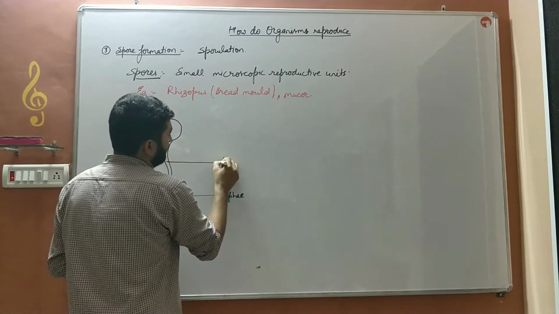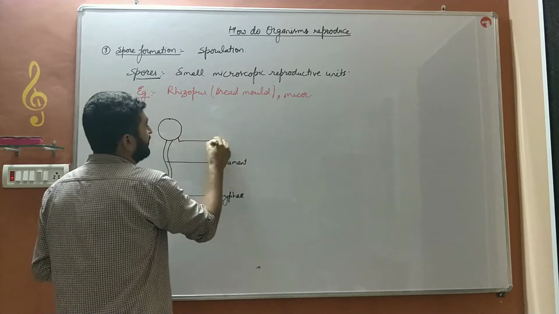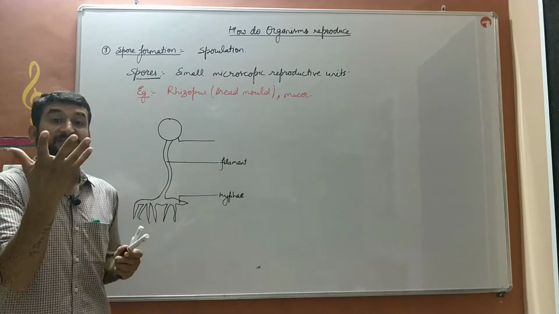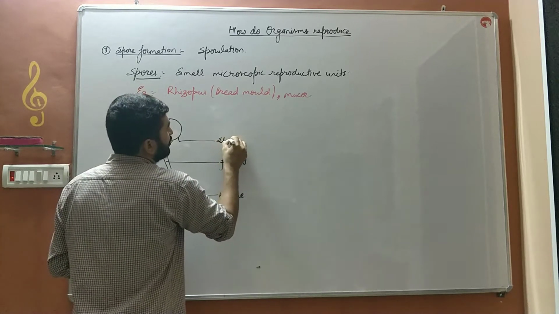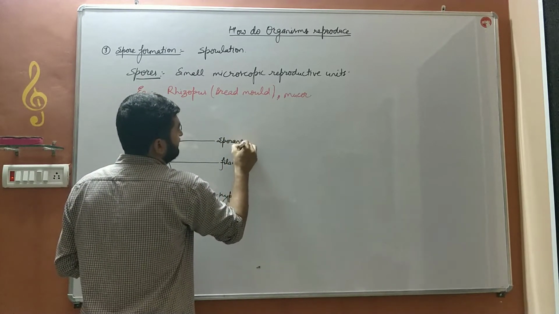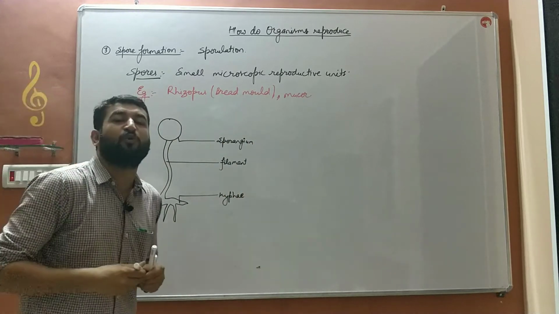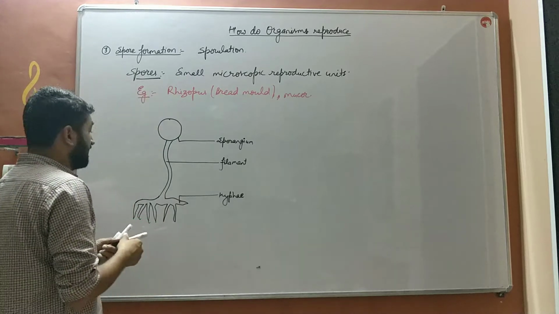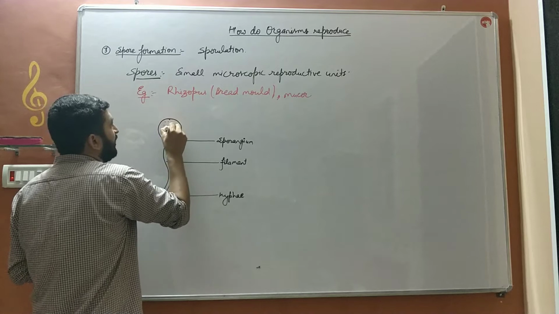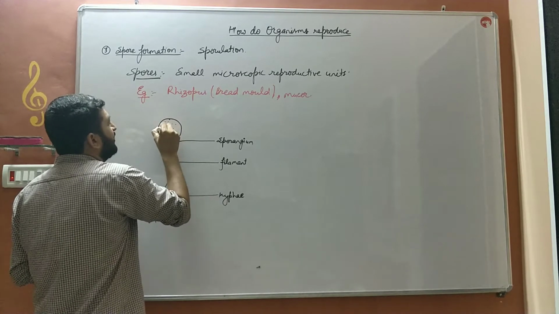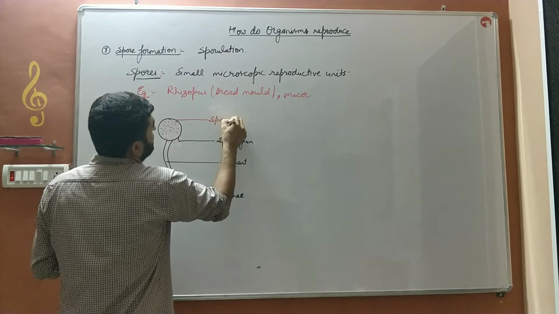This stick-like structure, stalk-like structure is known as filament, and over which there is a blob. What do you mean by blob? A structure like a ball. There is a blob-like structure known as sporangium. They are multiple in number, and the plural of sporangium is sporangia. These sporangia or sporangium contain small, dark-colored, tiny reproductive units, and those are known as spores.